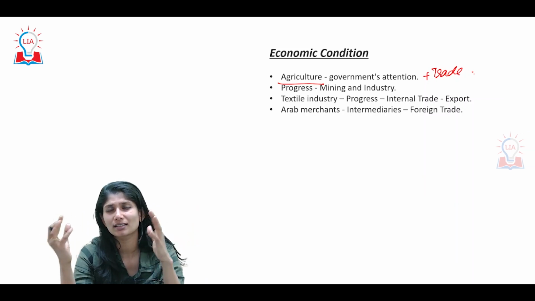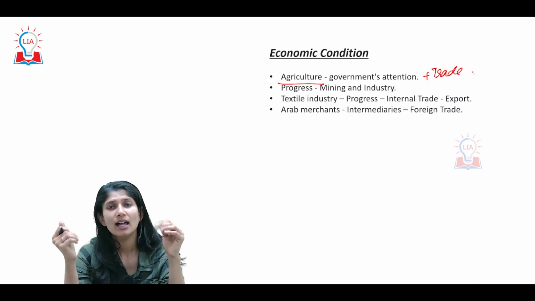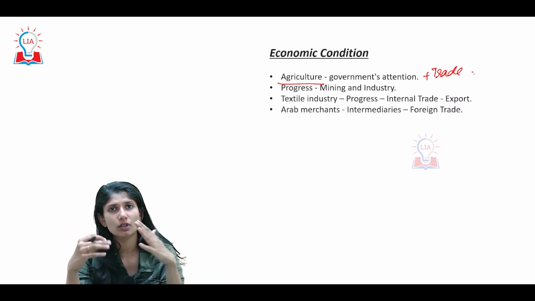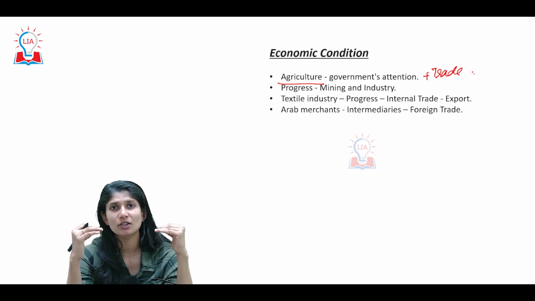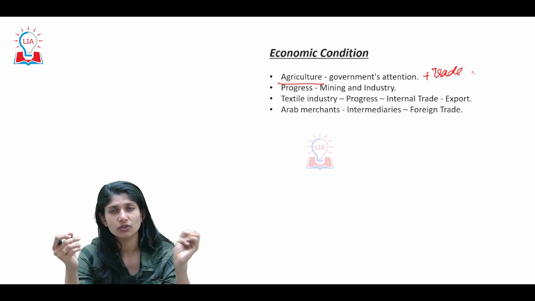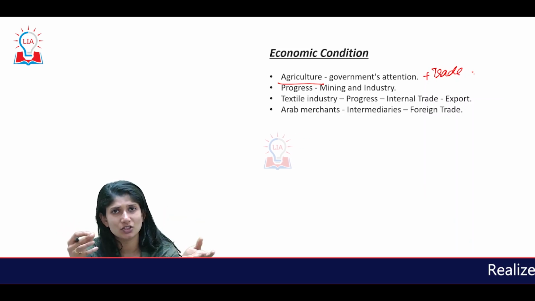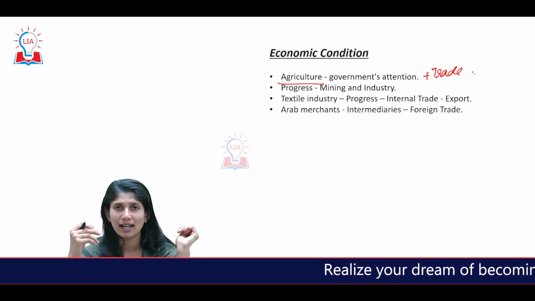For external trade, that is trade with a foreign country, we have Arab middlemen playing the role of facilitating the trade between the Rashtrakuta Empire and foreign countries. As for the agricultural part, the king also made sure that he made a sufficient amount of investment. He built a good amount of infrastructure for agriculture so that good amounts of land could be converted into agricultural land, and a good amount of tax and revenue could be generated from agriculture.